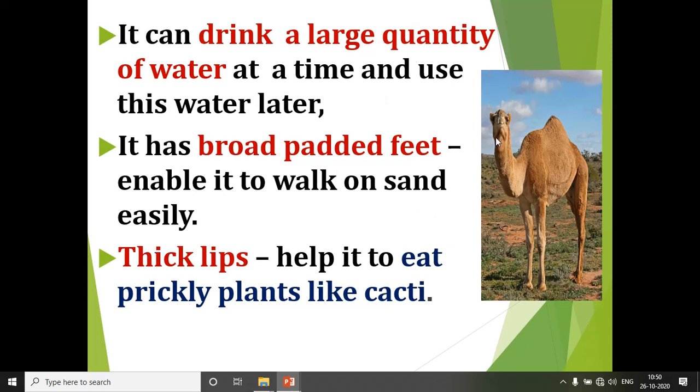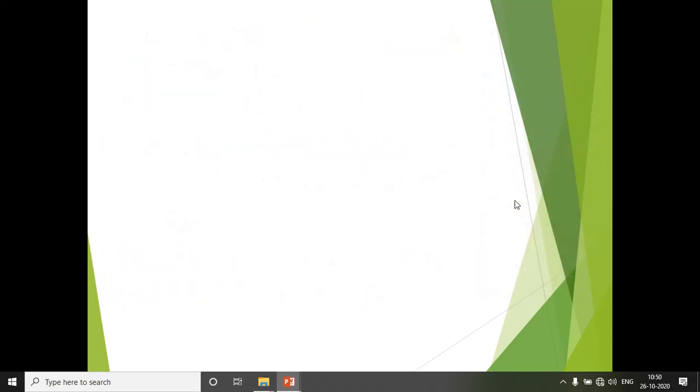Then they have thick lips, which help them to eat prickly plants like cacti. Prickly plants means plants which have thorns. As the camel has thick lips, it can eat prickly plants like cacti. These are some of the features which help the camel to survive in the desert.